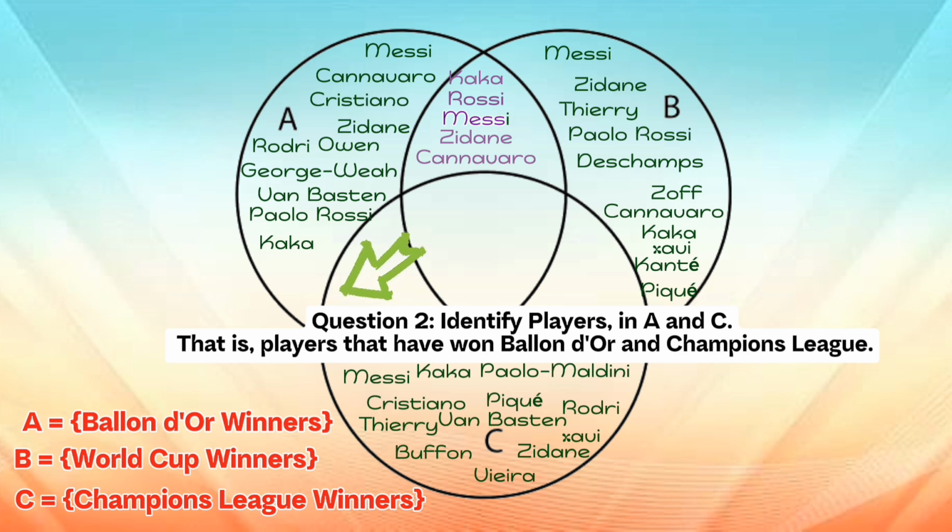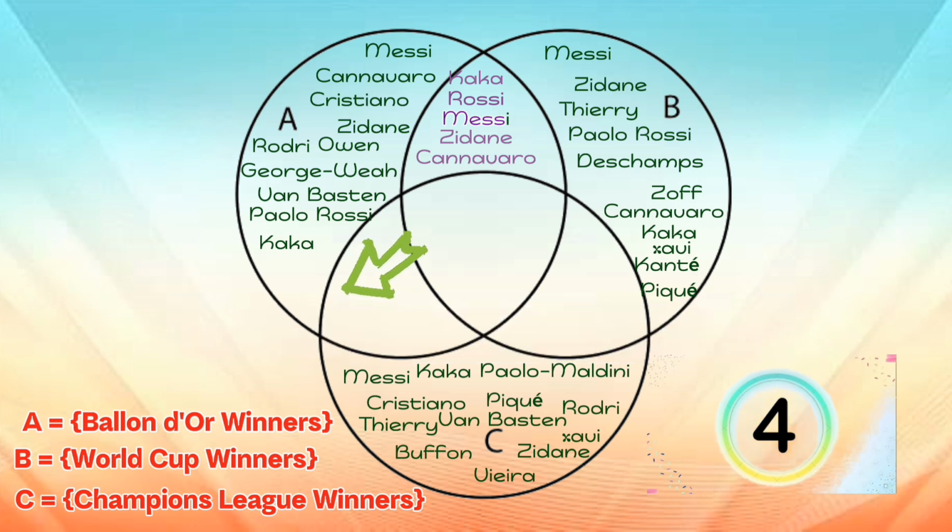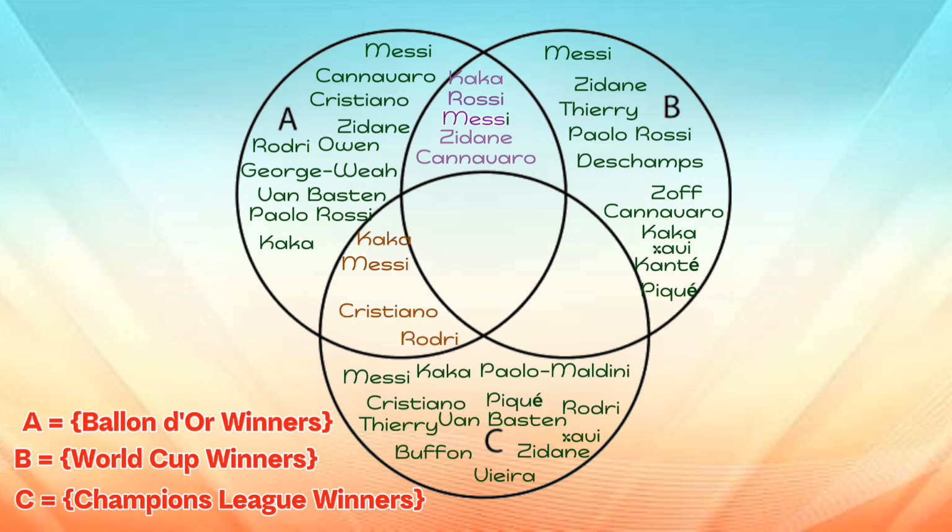Question 2. Identify players in A on C. That is, players that have won Ballon d'Or and Champions League. Messi, Kaká, Rodri, Cristiano, Zidane, Van Basten.